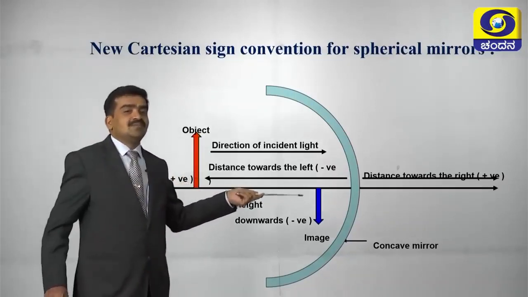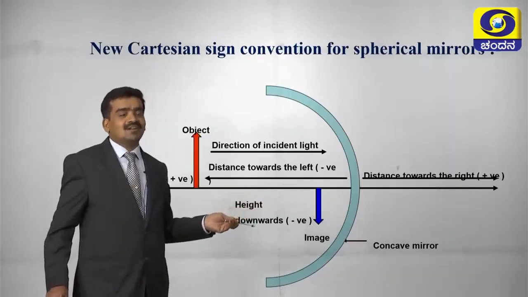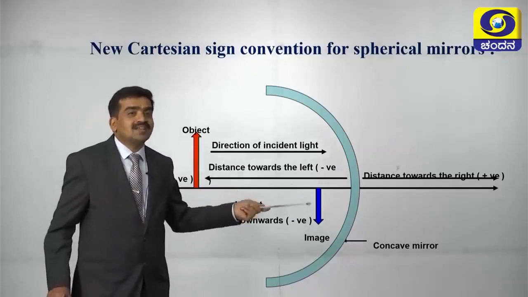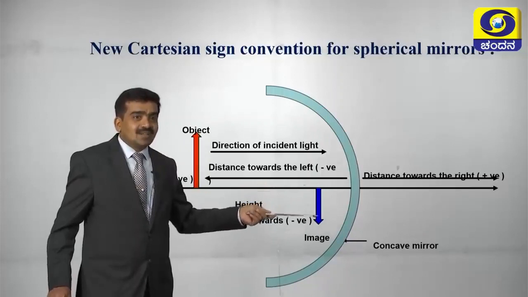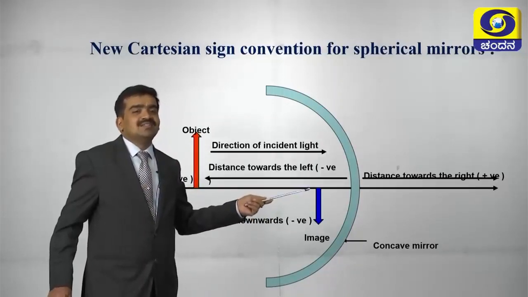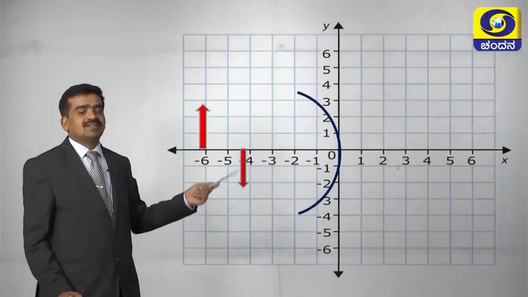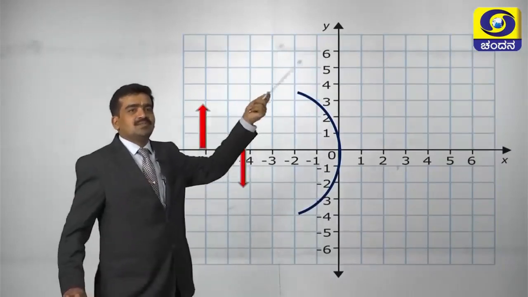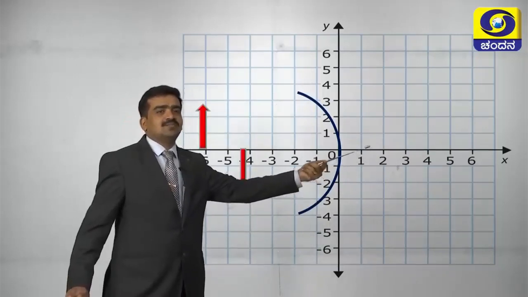Here the image is formed. In all the cases you have seen, the image is formed in the third quadrant. When the image is formed in the third quadrant, it is towards the negative part of the y axis. Here in this case, the height of the image will be negative and the distance of the image will be negative. See, now it is easy to understand. So, negative part of the x axis, positive part of the y axis, negative part of the y axis, then positive part of the x axis.